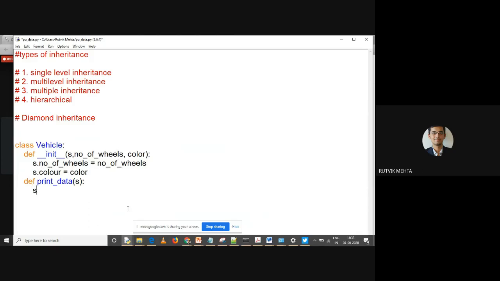Okay, and here I'm saying s dot. Let me use print. So print s dot number of wheels and comma s dot colour, not color. Understand this? This is pretty much important, right?